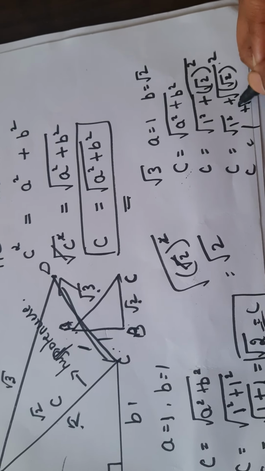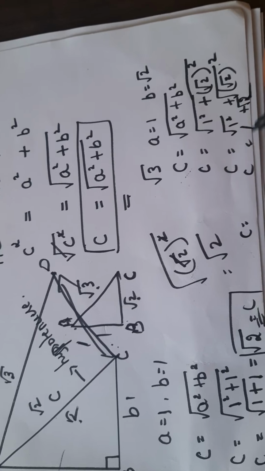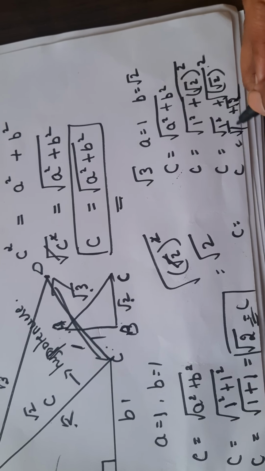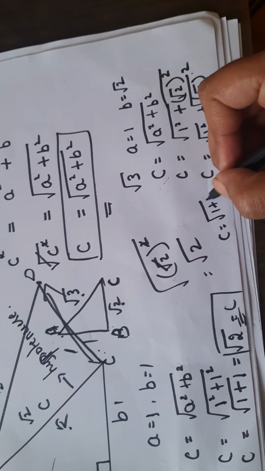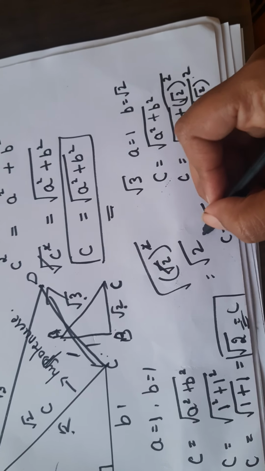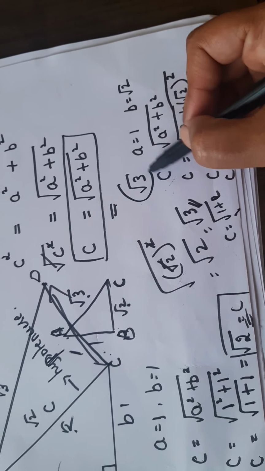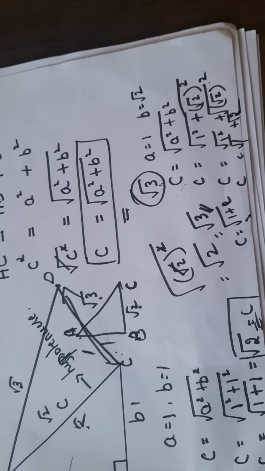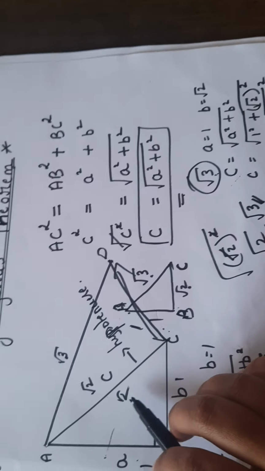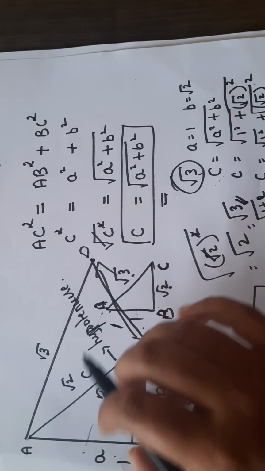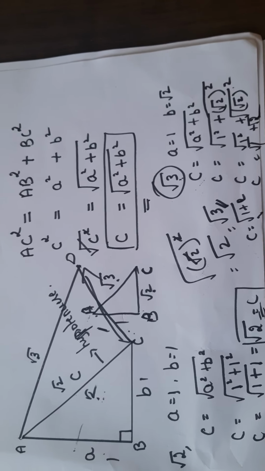So what is c now? 1 square is 1, so square root of 1 plus 2, which is equal to square root 3, which is the required irrational number on the number line. Like this, upon the triangle of square root 2, we are constructing one more triangle, that of square root 3. Now we shall see how to plot it.